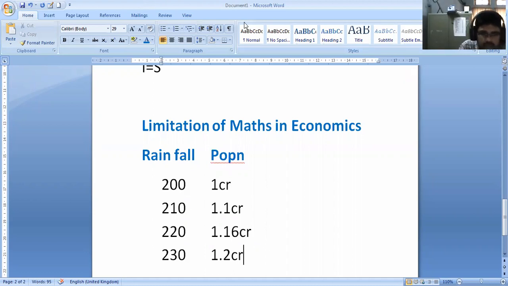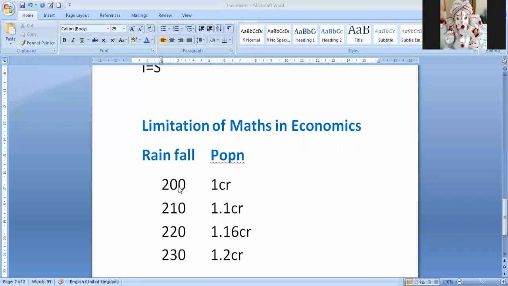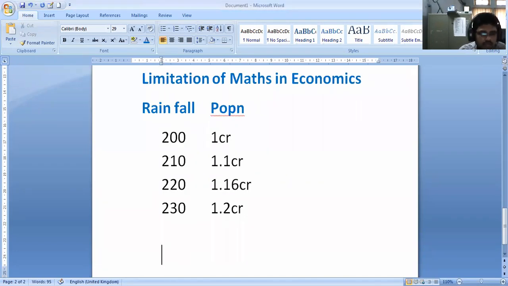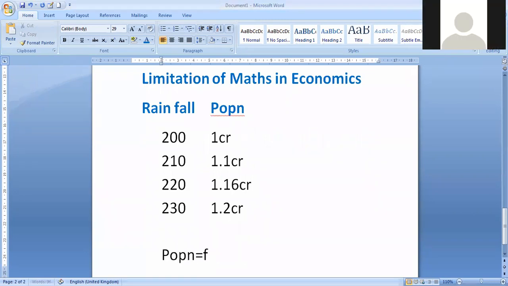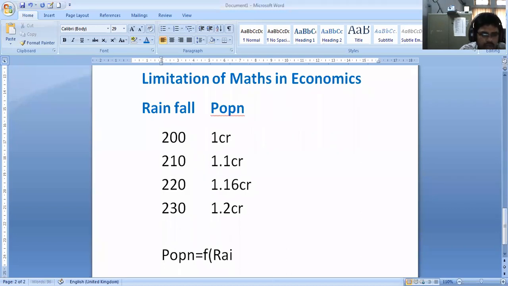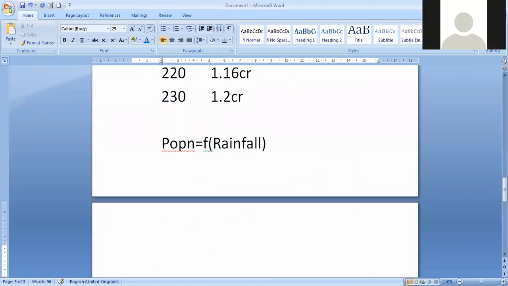Please unmute yourselves, let me discuss. Vandana, Afrin, what did you understand here? When the rainfall increases, the population also increases. When you take this kind of data, population is a function of rainfall. Am I right? So what kind of relation are you going to get? A positive relationship.